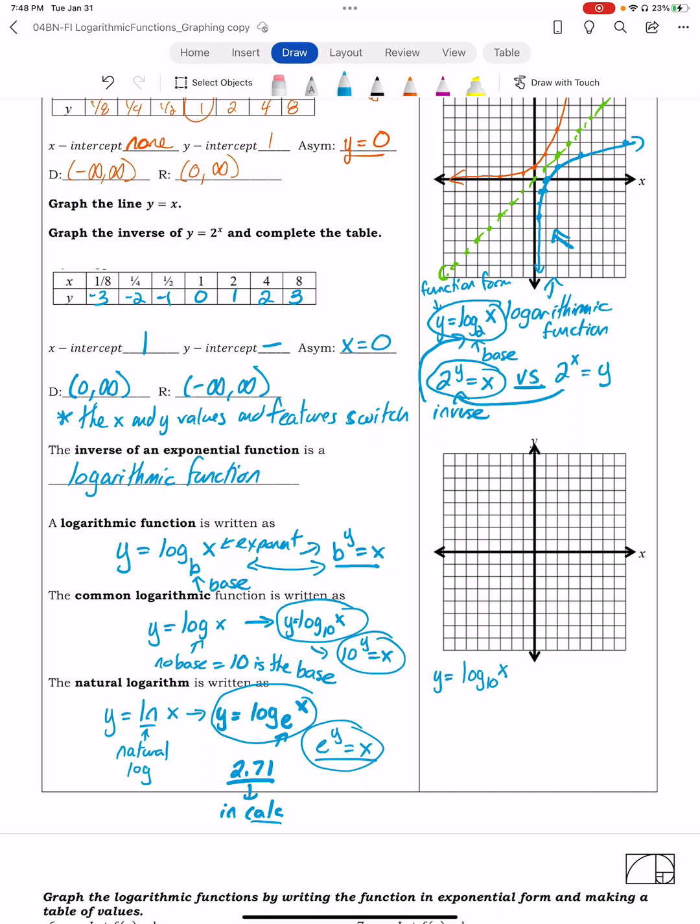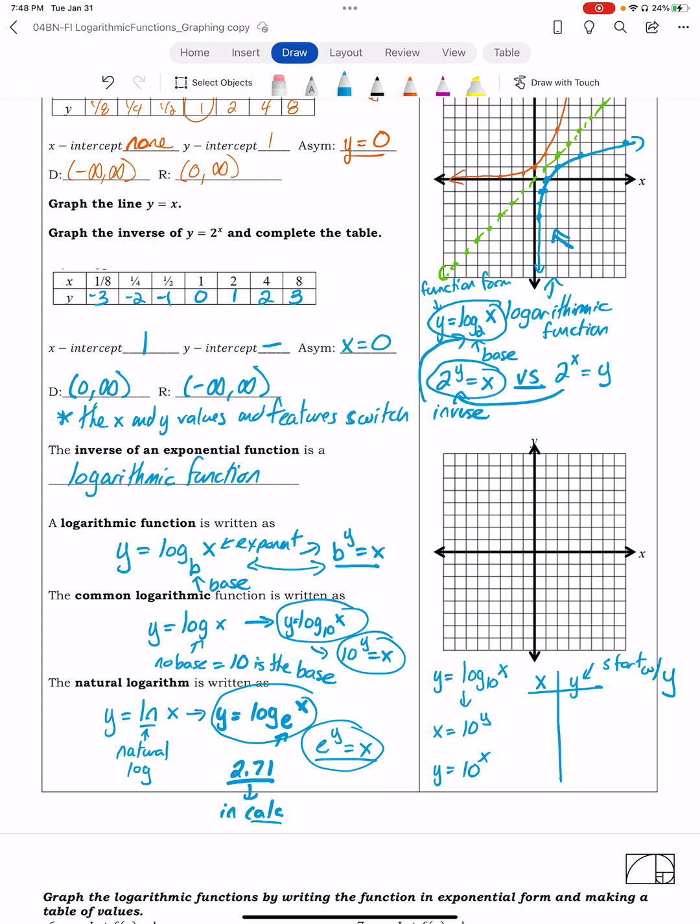So I'm actually not going to look at this function. I know that if I write this as an exponent, x is equal to 10 to the y power, which is very similar to y equals 10 to the x power. Now, we're going to set up our table, except you're actually going to start with your y values instead of your x, because this is the inverse. Typically we plug in our x values to find our y values. In this case, because it's the inverse, we're going to plug y values in to get our x values.